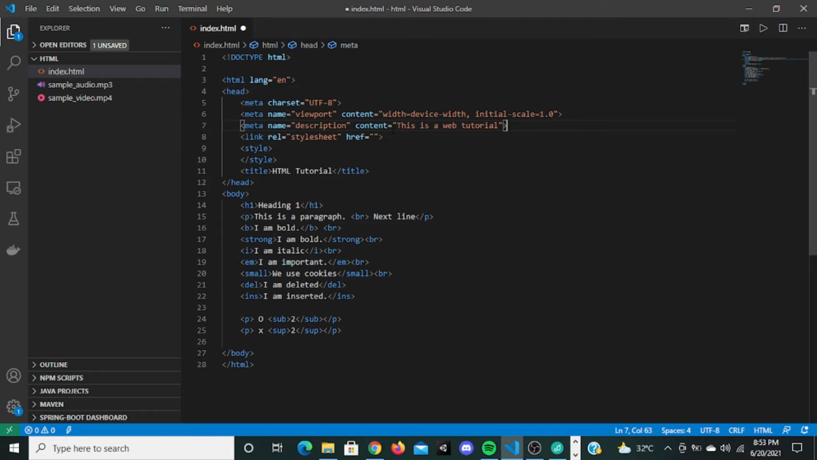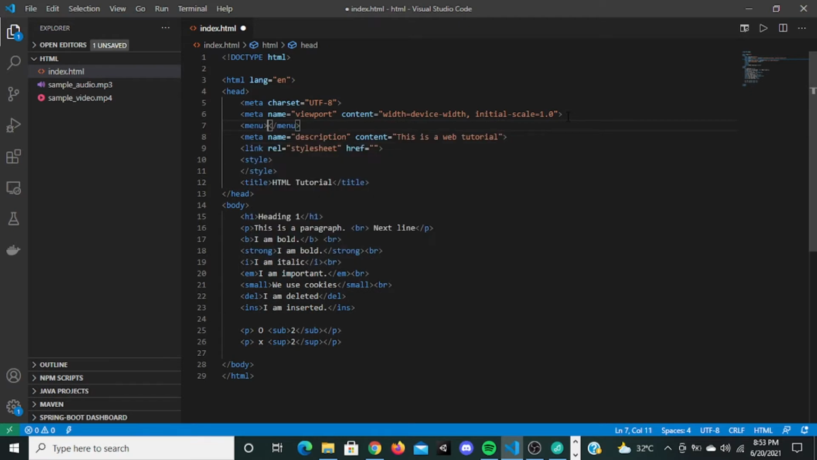So for search engine optimization, or for your website to be visible to others, you have to give this meta tag name description. Another meta tag is meta name keywords, and you can give the content anything you want, like web comma java comma. So when people search for web or java in Google or any search engine, it will consider this website for showing them. So these are all the meta tags.